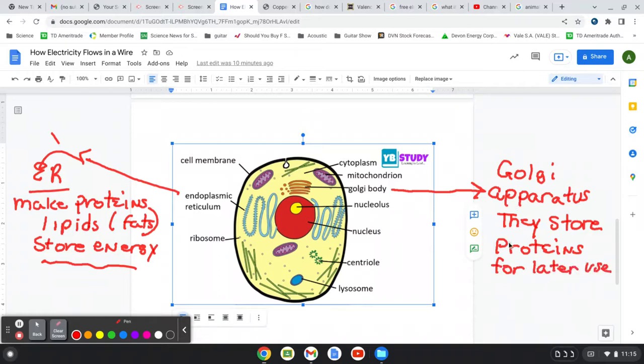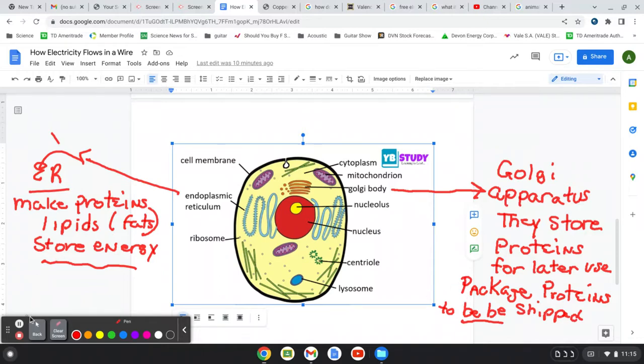The proteins go to the Golgi apparatus, and then they'll be directed from the Golgi apparatus because it's going to package proteins. It's almost like packaging in a warehouse. They'll package proteins to be shipped all over the body. So think of the Golgi apparatus as a warehouse where they store proteins.